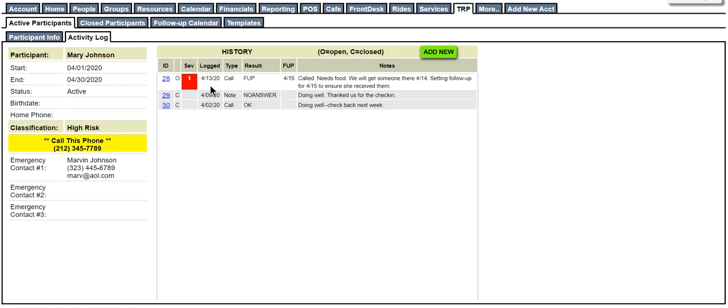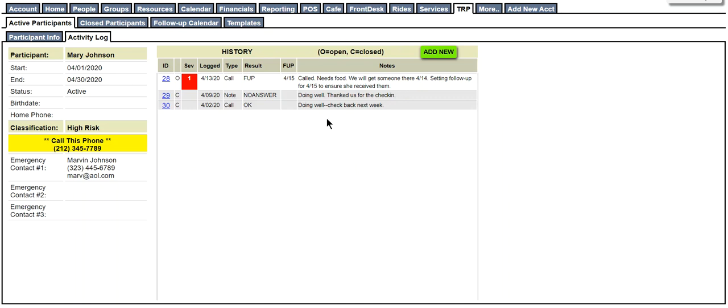You can also see here you have the ability to identify for that specific logged record whether or not it is a high severity thing, meaning it really requires some urgent attention. And you can also identify if there's a follow-up needed and when that follow-up should take place. So here you can see the text of what the admin logged. It shows that we called her, she needs food, we will get someone there by the 14th, and we're setting up a follow-up date on the 15th to ensure she's received the item.